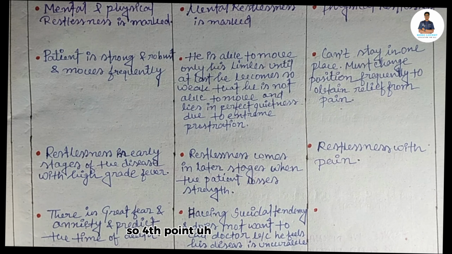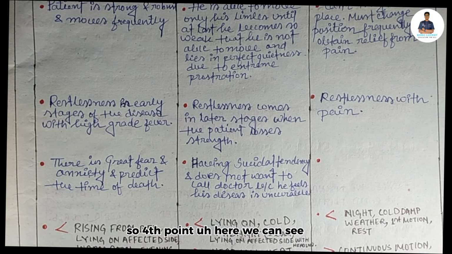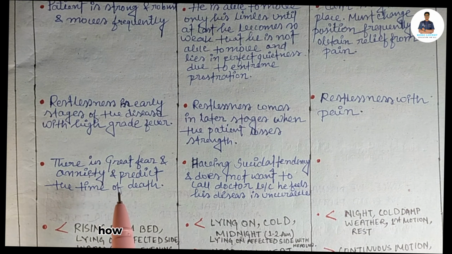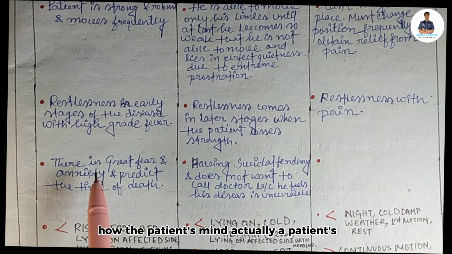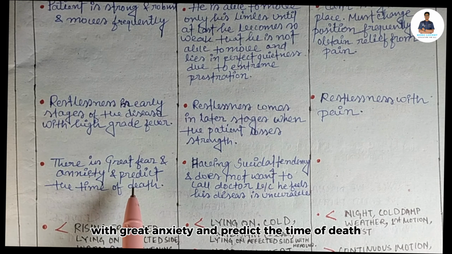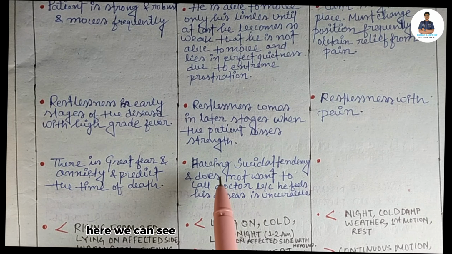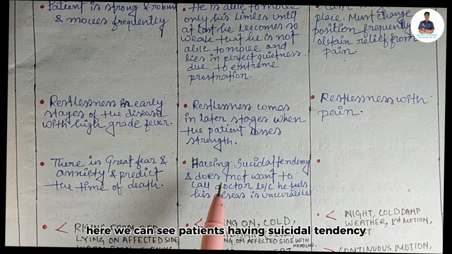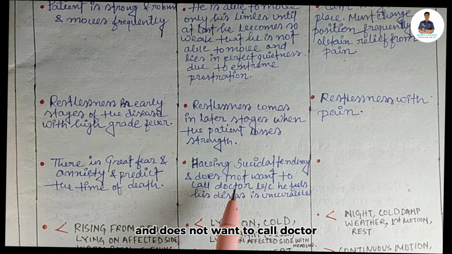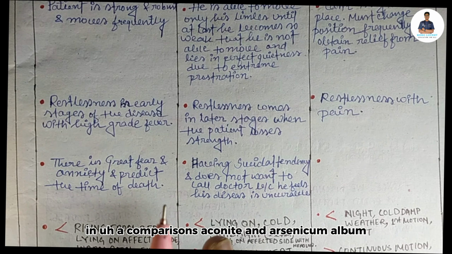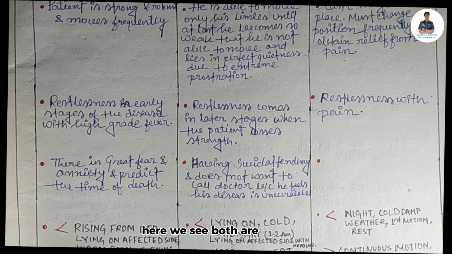Fourth point, the mind. In Aconite there is great fear and anxiety. The patient has great anxiety and predicts the time of death. If we compare with the Arsenicum album mind, here we can see patients having suicidal tendency who do not want to call the doctor because they feel their disease is incurable. In comparing Aconite and Arsenicum album, both are different.